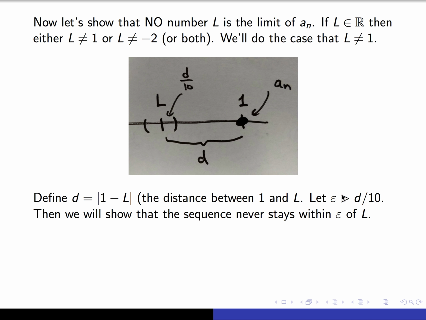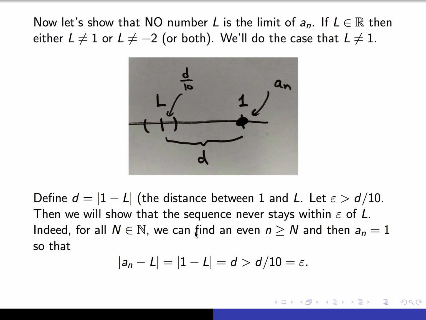The idea is that the sequence is alternating between plus and minus 1. And so whenever the sequence is equal to 1, its distance to our limit is going to be d, and so it's not going to be smaller than d over 10. So we'll show the sequence never stays within epsilon of L. For every n in the natural numbers, we can find an even number bigger than it. When we compute the term, a_n is going to be 1.